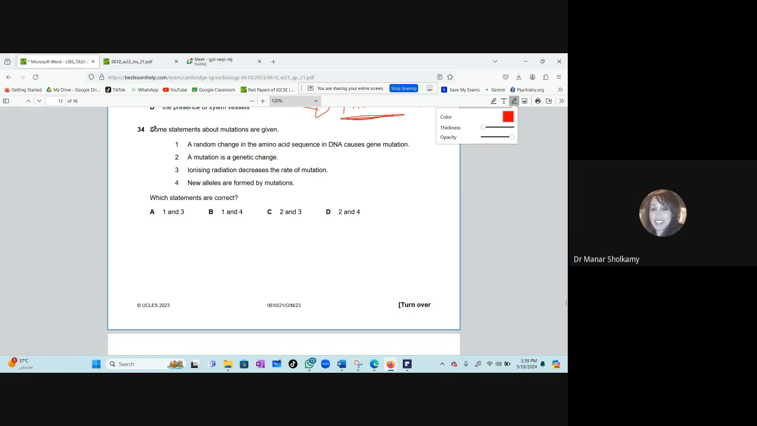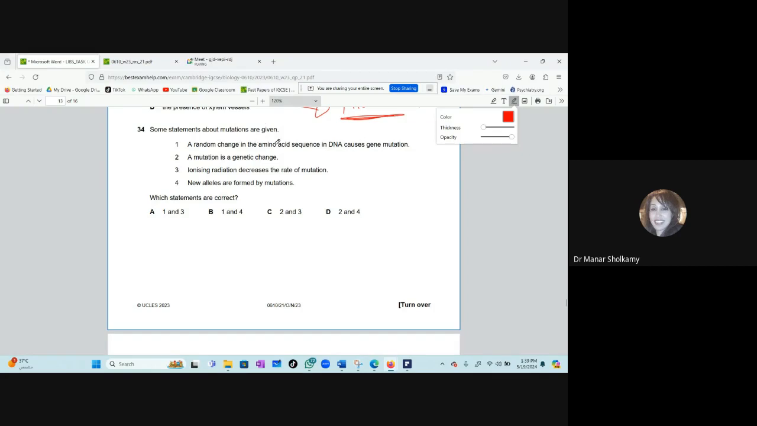Increasing humidity, because you should know that transpiration will be reduced by any increase in humidity. Okay? In case, it's better to be safe than sorry. 34. Some statements about mutations are given.